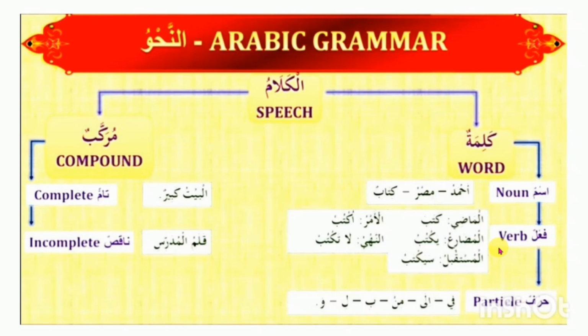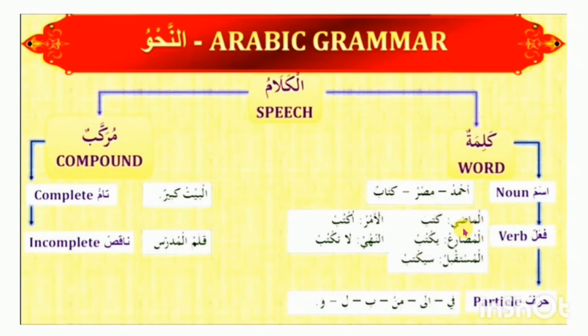In English language, we know that verb has three types: present, past, and future, according to tense. But in Arabic language, there are also two more verbs, roughly five types of verb in Arabic grammar. But you can also say three types of verb.